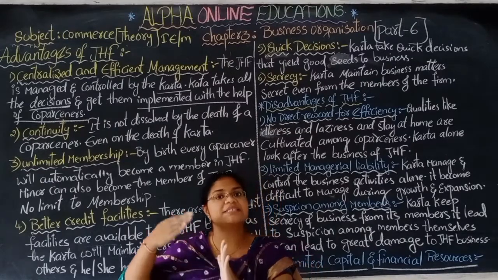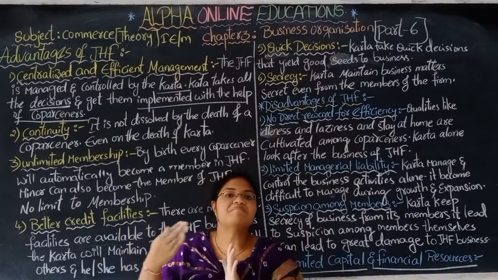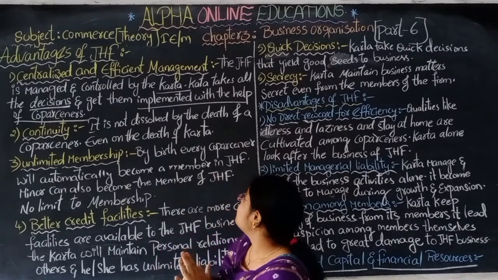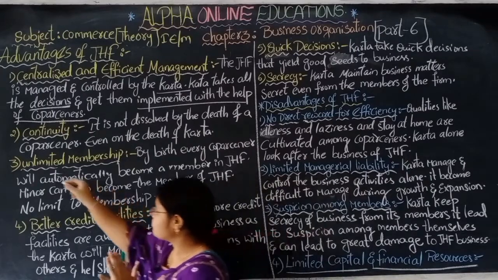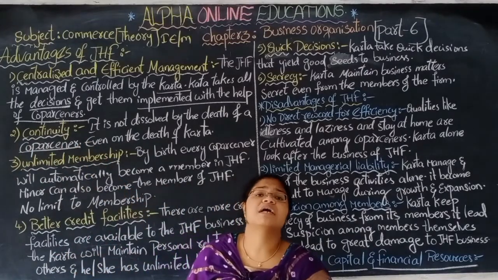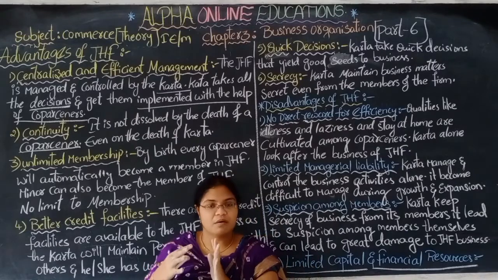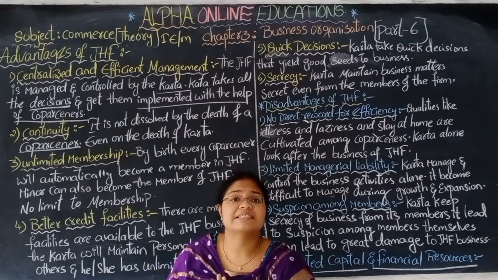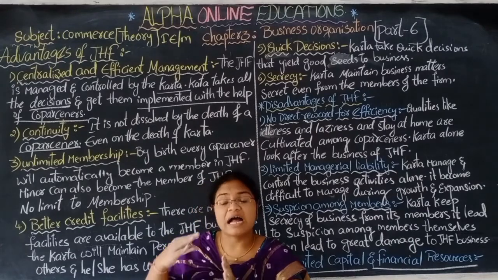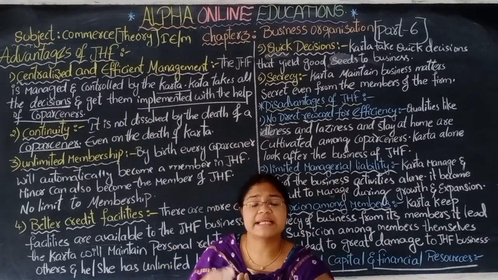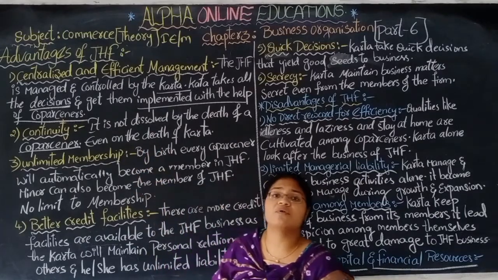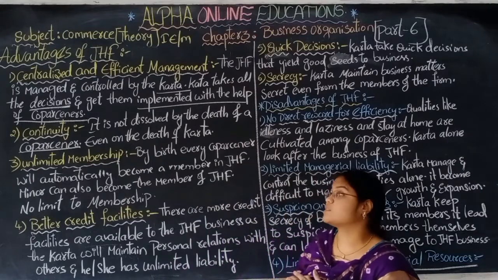The eldest co-partner, the eldest member of the joint Hindu family, will become the karta and he will continue the business. There is no dissolution of the business by the death of any one member, or even the karta.